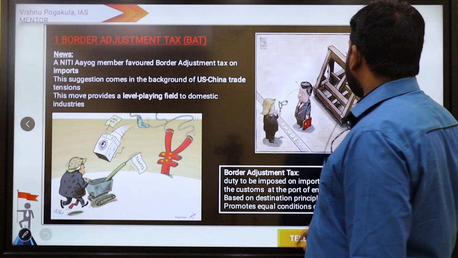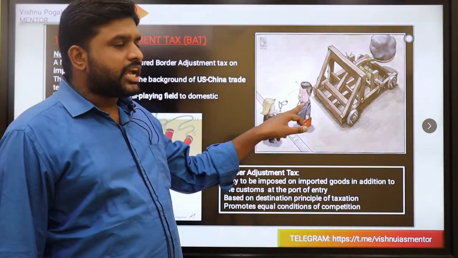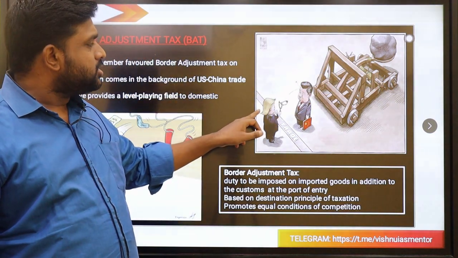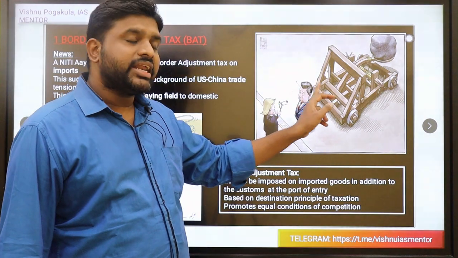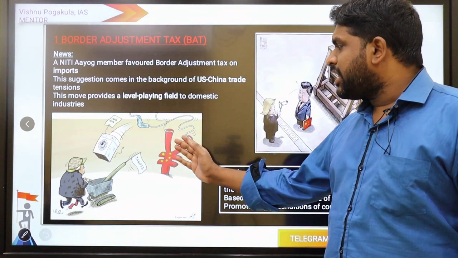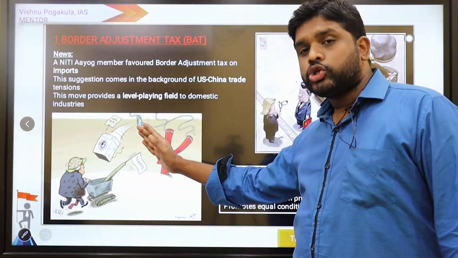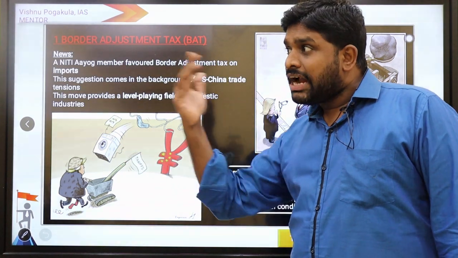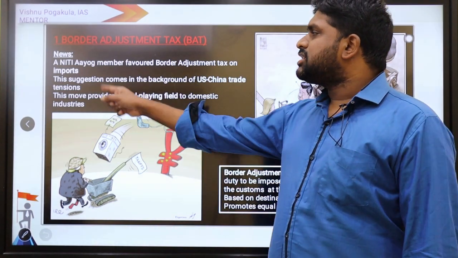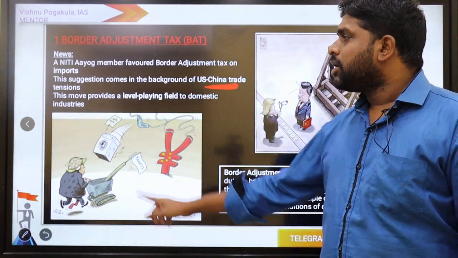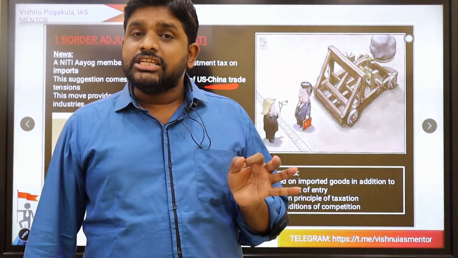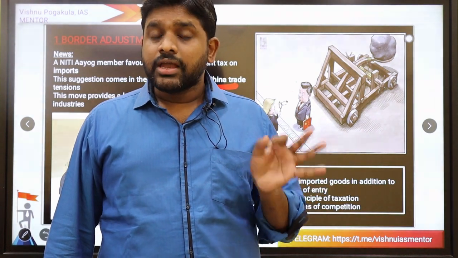For example, when the Chinese president is trying to import his goods, Donald Trump is also using his weapon by increasing the tax, the border adjustment tax. If China is throwing goods, similarly he is throwing in the form of increased tariffs. So increased tariffs in order to control the imports is the border adjustment tax. This suggestion comes in the background of US-China trade tensions. This move provides a level playing field to domestic industry, so that domestic industries will be protected. This is also one of the examples of protectionism.